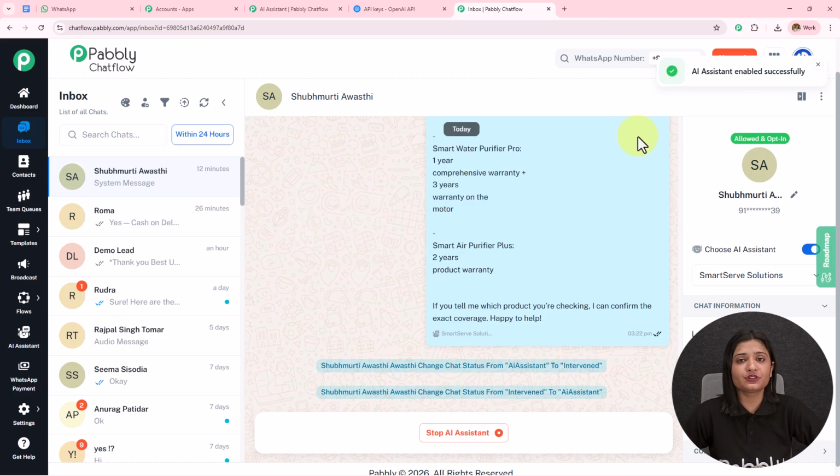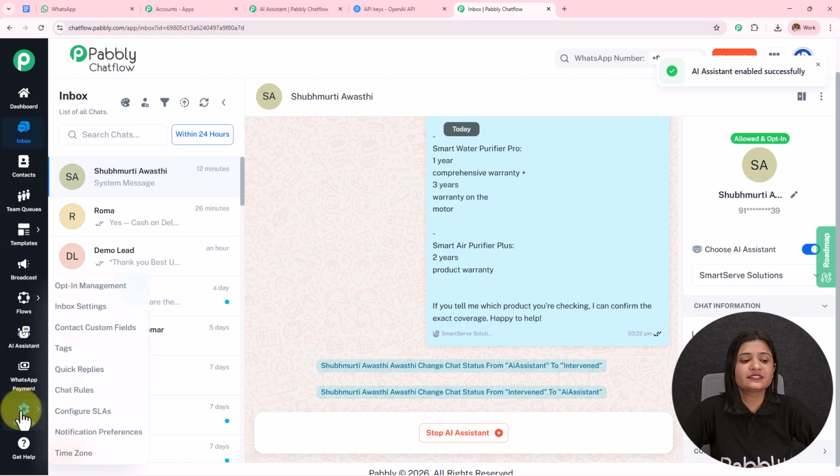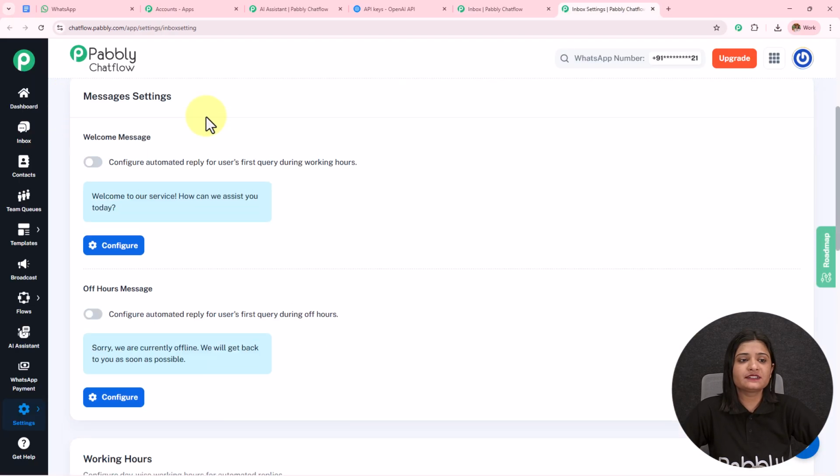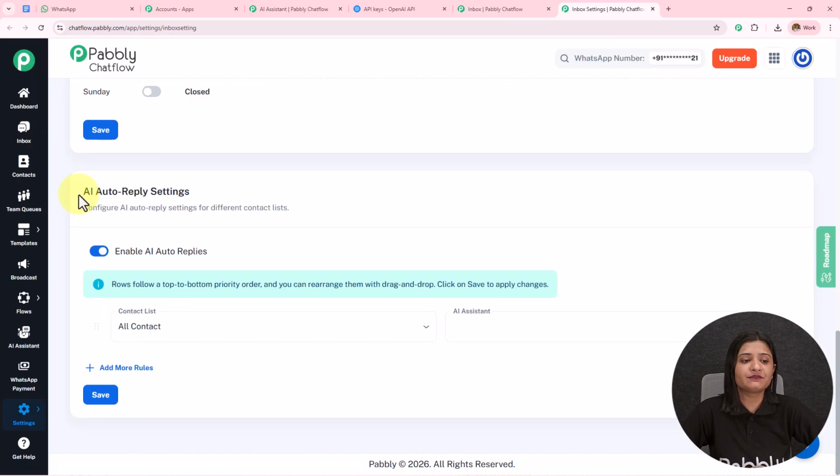But doing this for particular chats is very illogical, and that's why we can assign this AI assistant to a group of contacts or to all the contacts. For that, on the left hand side, we can see this option of settings. We have to go towards the inbox settings. I'm going to open this in a new tab. Now here we have landed on this inbox settings. If I scroll down, I have this option of AI auto reply settings. I have kept this enabled. Please make sure that you keep this enabled.